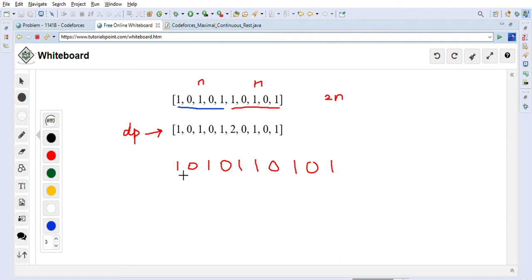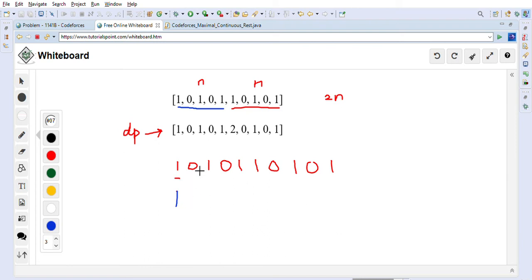So when the first one we will initialize, if it is 1, then we will say 1 in the DP array. If it is 0, we will say 0. So in this case it is 1, right? So we will say 1. So we will traverse through this original array and we will fill our DP array accordingly, right?